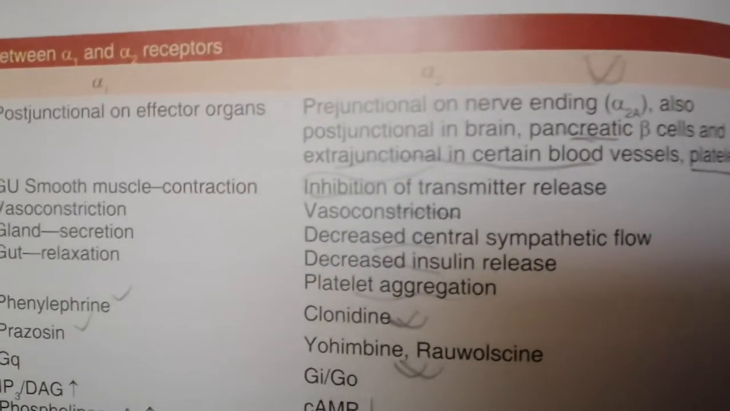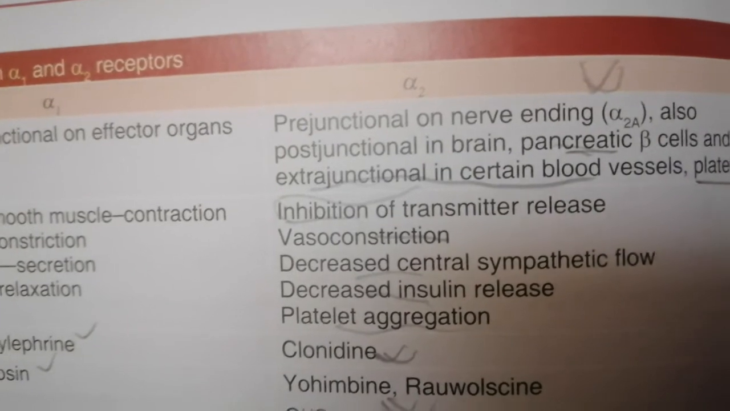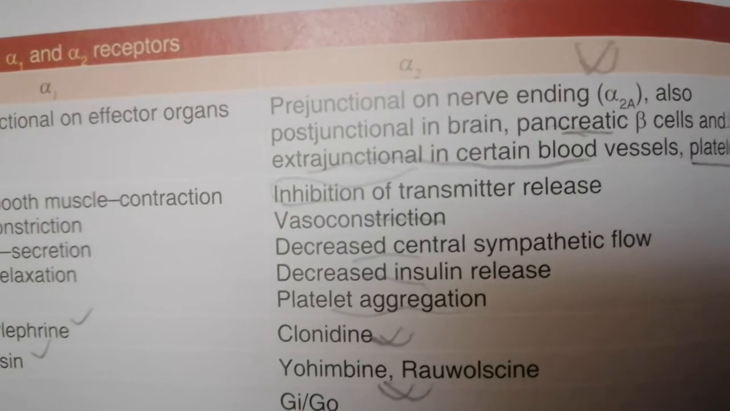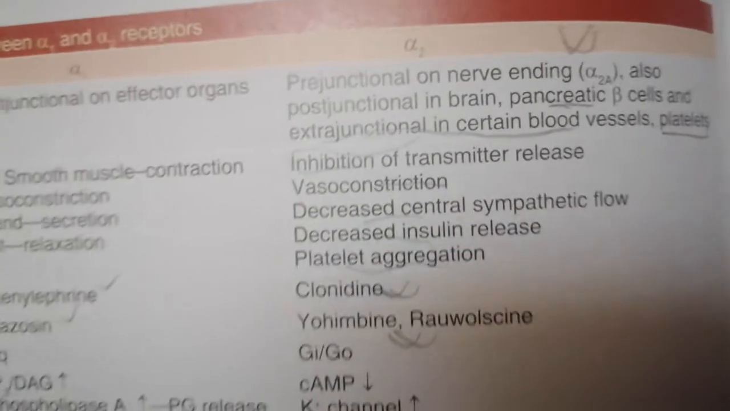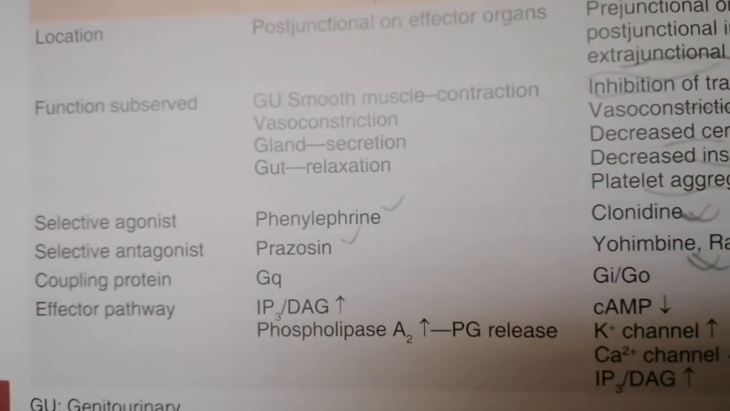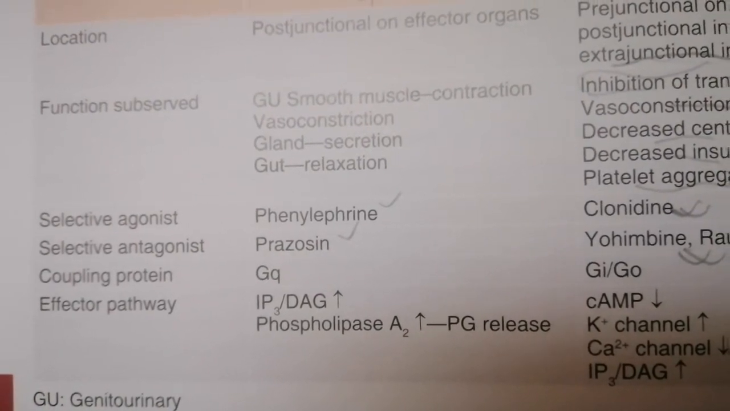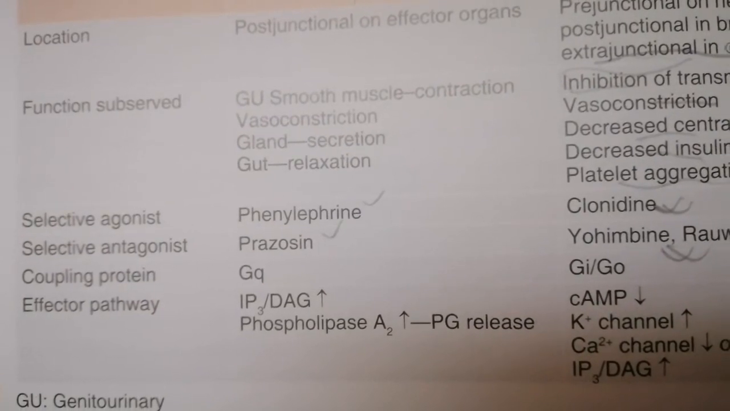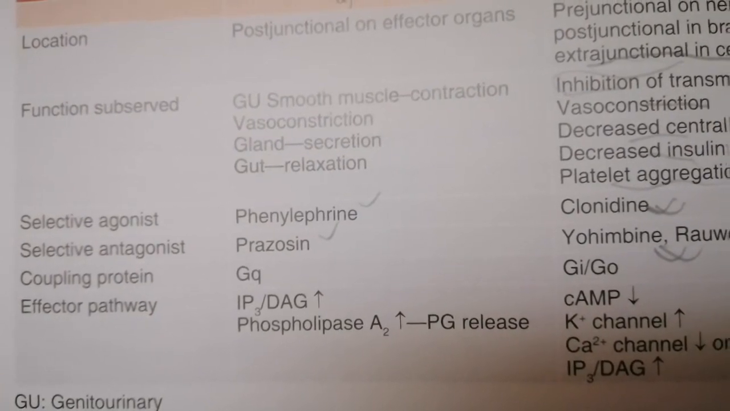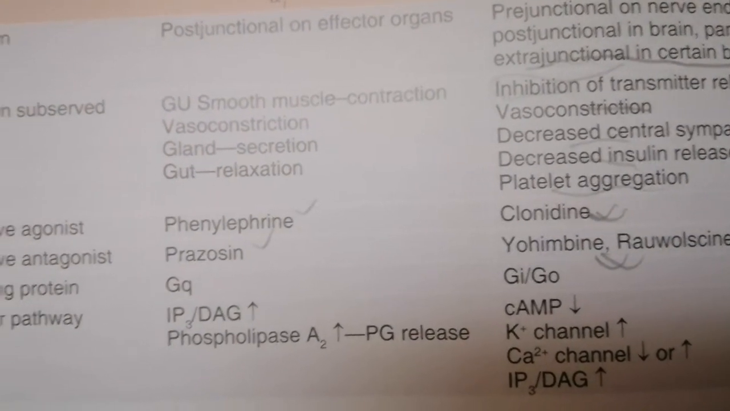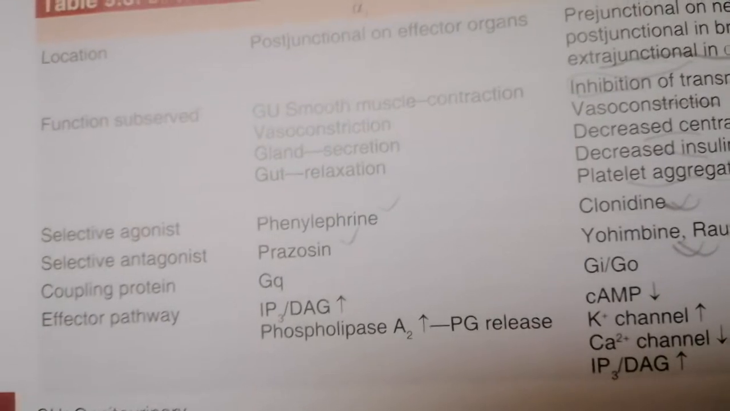Now alpha 2 is mostly an inhibitory function. So just remember that there is inhibition of transmitter release. This is from the KD Tripathi book. Now the selective agonist of alpha 1 is phenylephrine and its selective antagonist is prazosin. In alpha 2, the selective agonist is clonidine and the selective antagonist of alpha 2 receptor is yohimbine or rauwolscine. I'm not going to remember that.